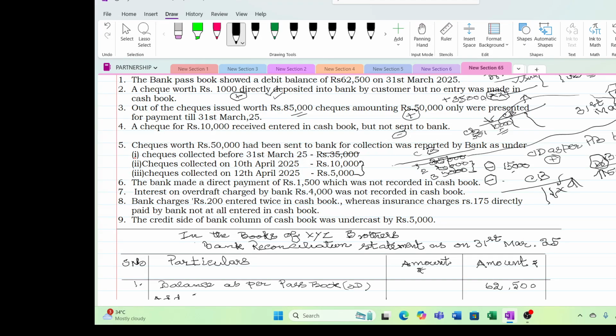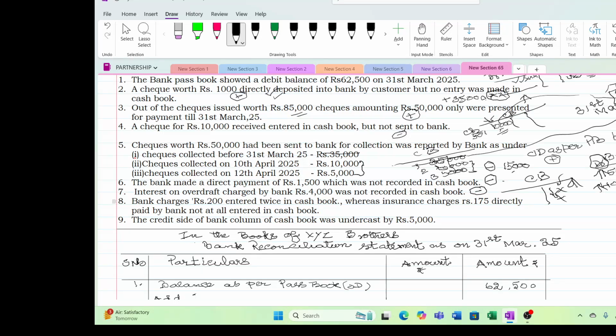Again, interest on overdraft. Bank has again charged me, debited me with 4,000 rupees. They have charged the interest on overdraft. So they have increased my loan amount. Again, this is not known to me. In my cash book, not recorded on this side. So, because it is not known to me, so I have reduced my loan by 4,000 rupees. When I know, I will do it.